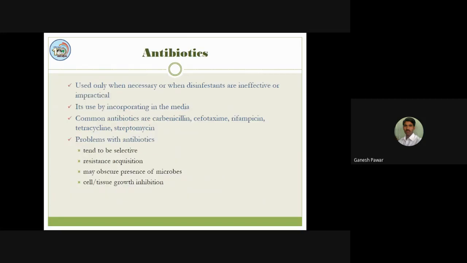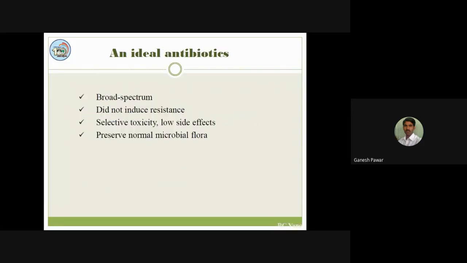When we consider antibiotics, such as streptocycline, carbenicillin, cefotaxime, rifampicin, these compounds can be used as disinfectants or sterilizing agents.